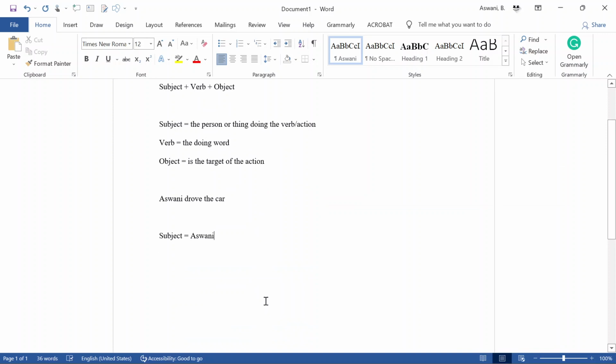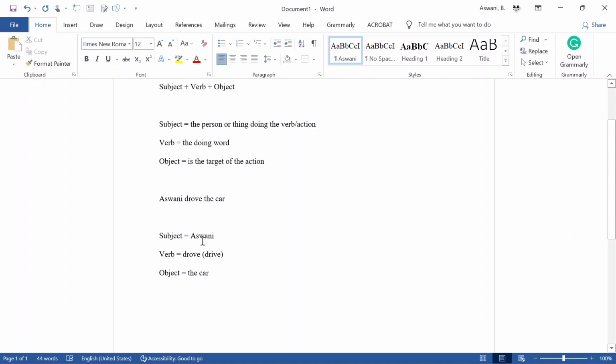And our verb will be drove, which is essentially the past tense of the verb drive, okay? And then obviously the object, from our definition, the object is the target of the action, okay? In this case, that would be the car. So the car is the person or thing feeling the impact, feeling the action of being driven, okay?